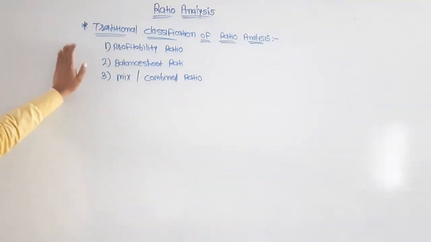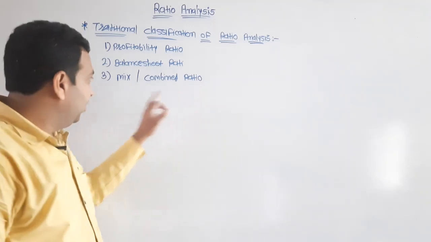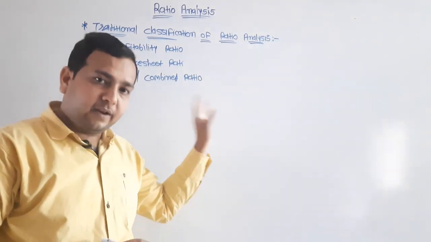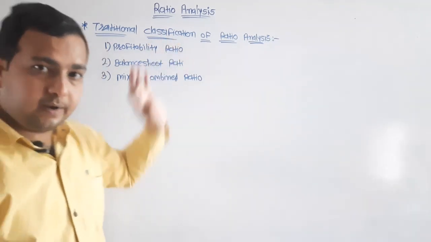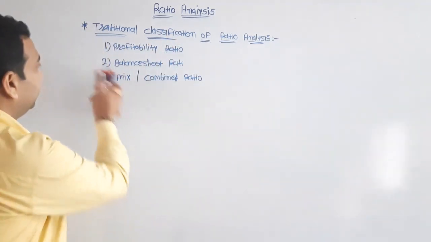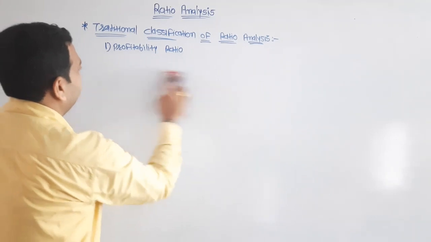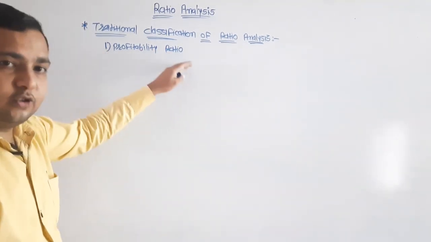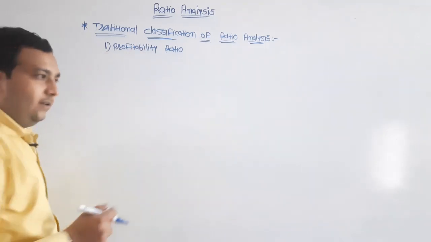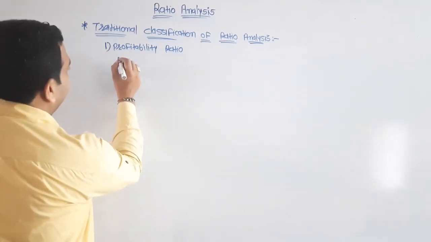Now we have first discussed profitability ratio. Profitability ratio is further classified into five ratios.